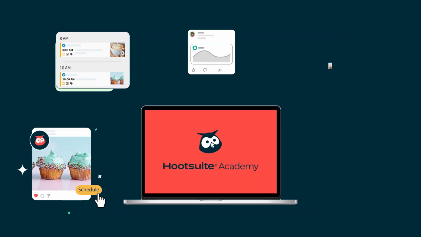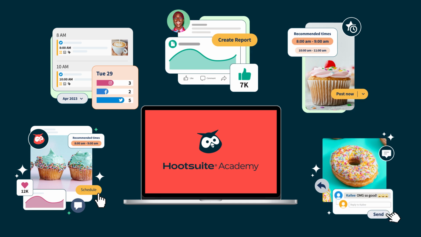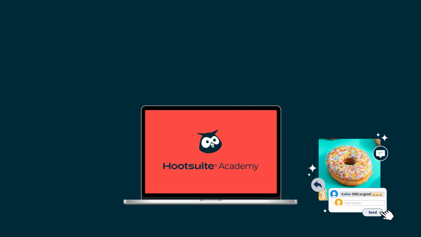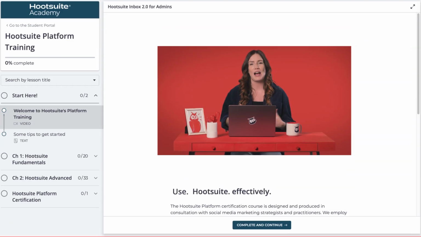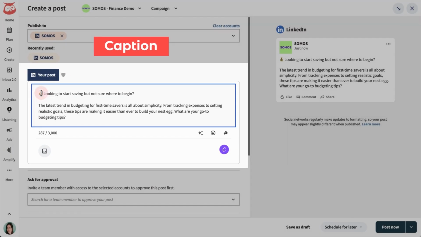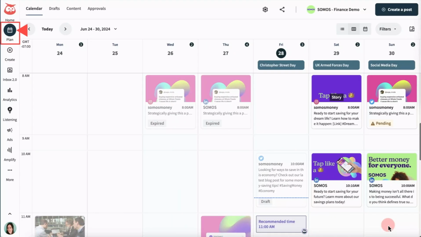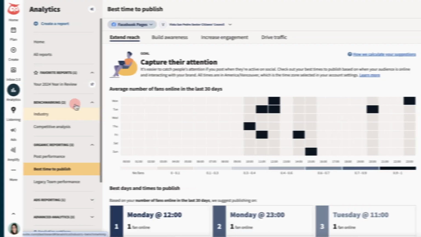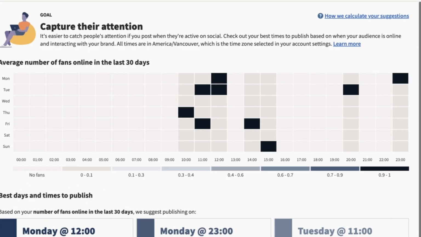Welcome to Hootsuite Academy's platform training course, designed to give you direct access to the power of Hootsuite. We'll start by covering the foundations of the Hootsuite dashboard, so you can create and schedule content across multiple social networks, manage posts in a calendar view, and reach your audience at the best times.